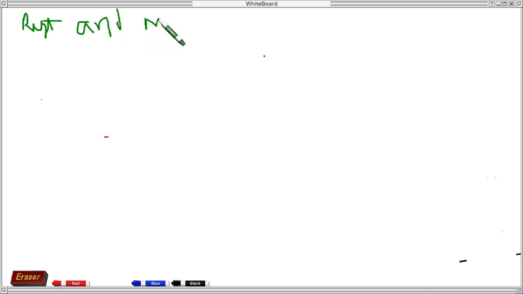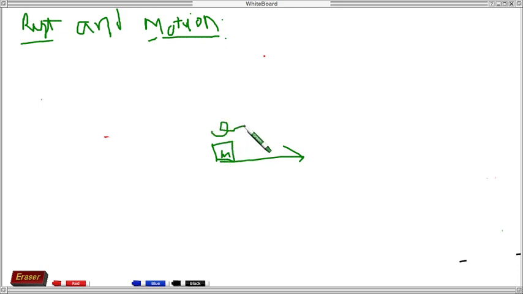You will simply say that a body at rest is one that is not changing its position or distance. If the velocity or speed v is 0, that means this particle is at rest. Nothing to worry.